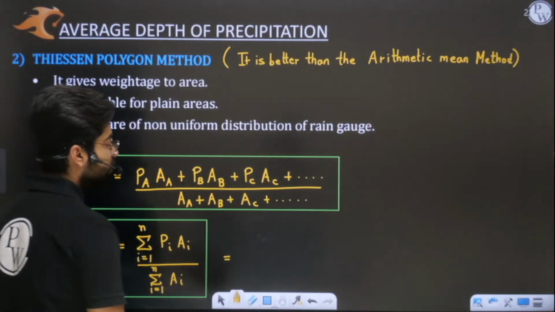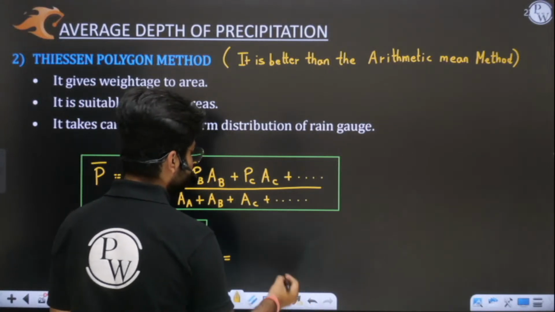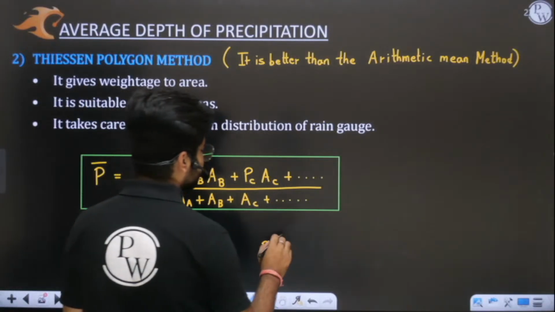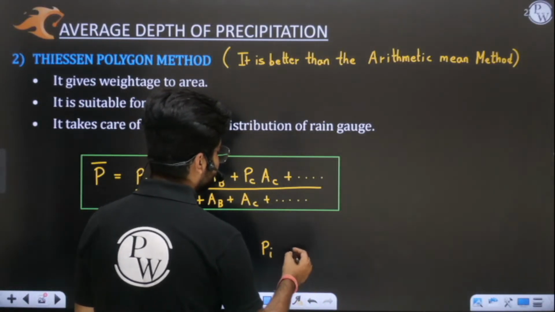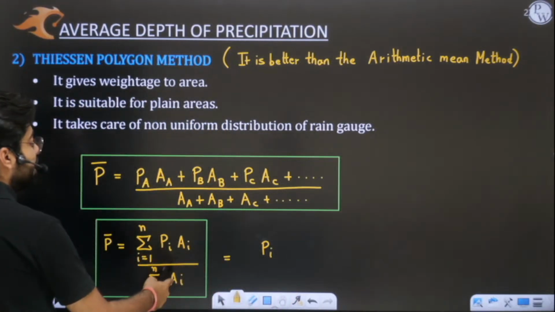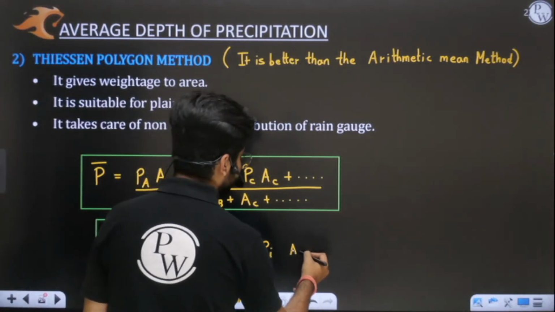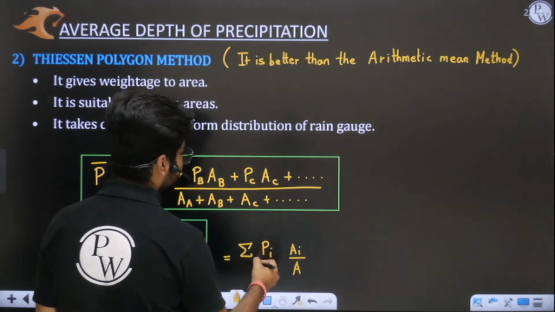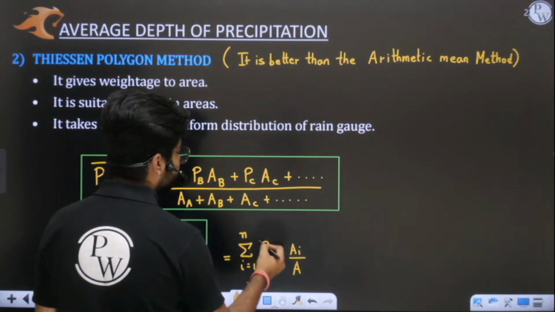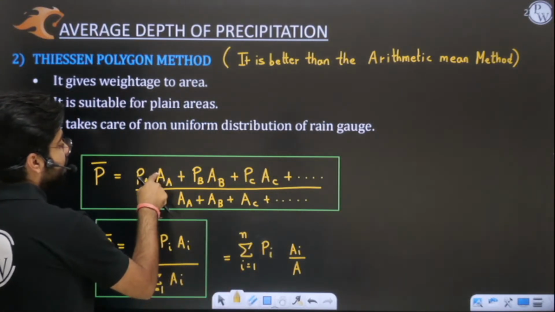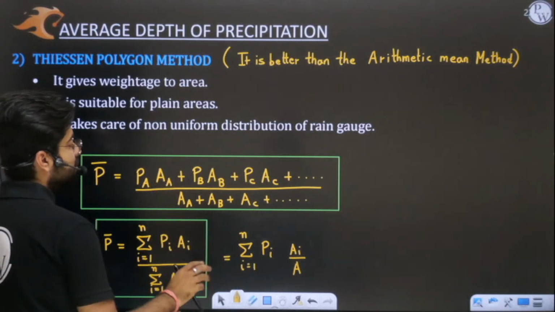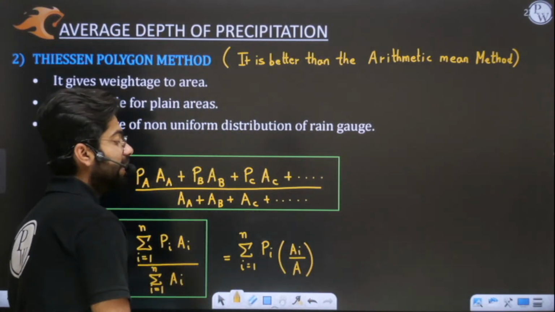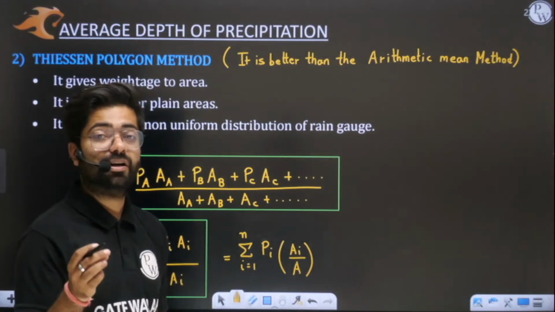So what you are saying here is that you are simply multiplying all the precipitations by the area weightage, Ai upon total area, and doing the sum of this. Every term is this only. So this is the weightage of area, and every precipitation is multiplied by its area weightage.